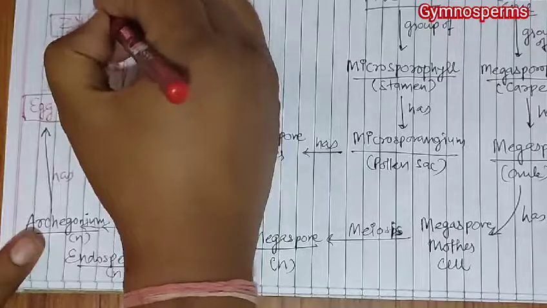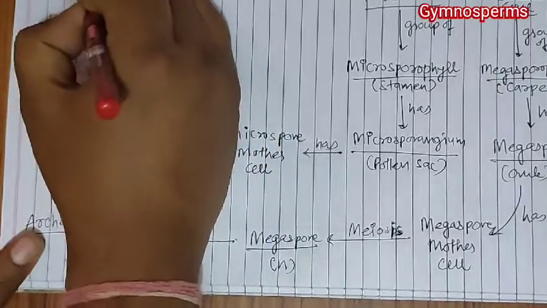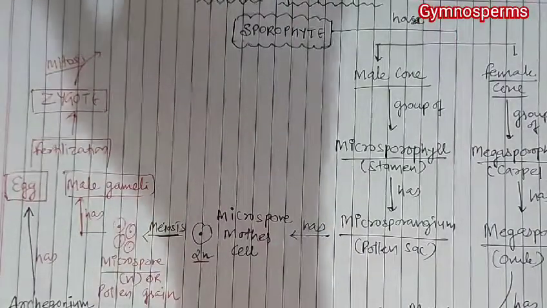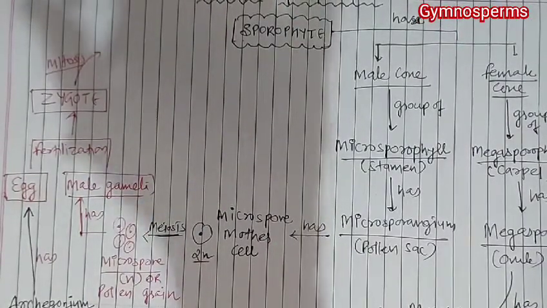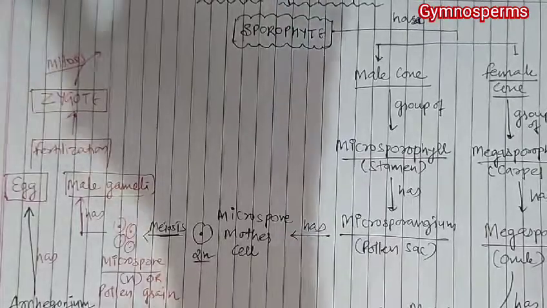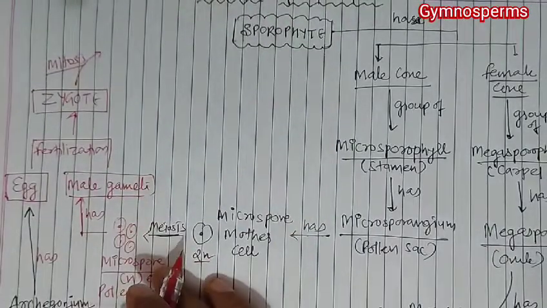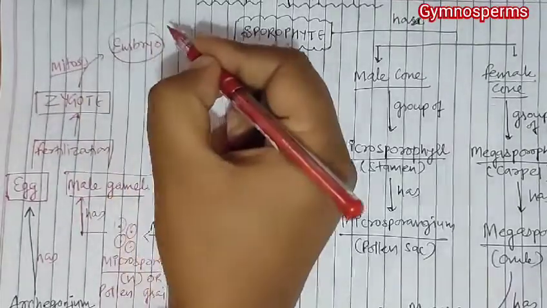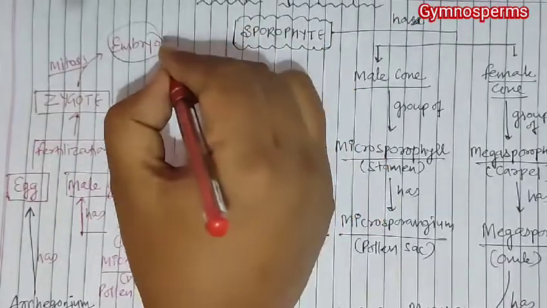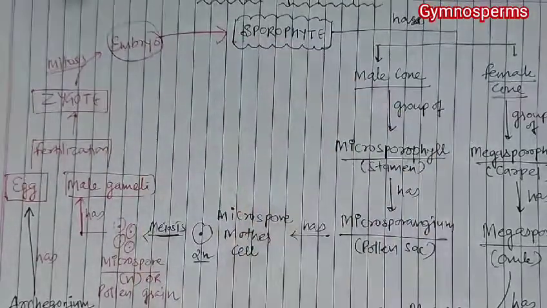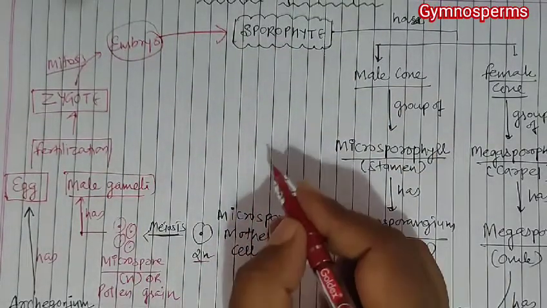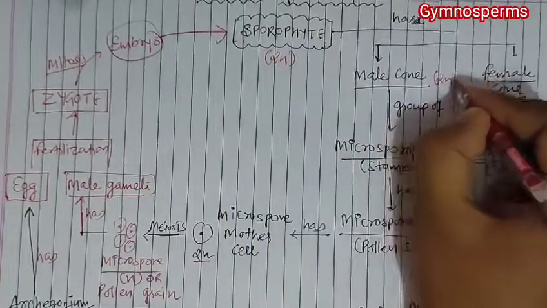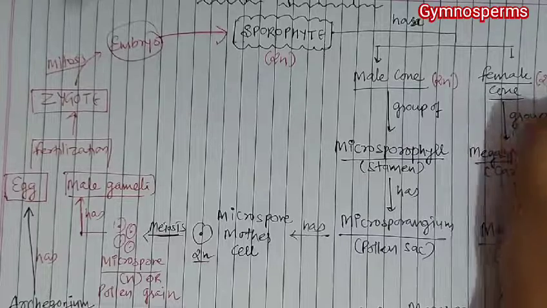This zygote undergoes mitosis and produces embryo, and this embryo will form sporophyte.